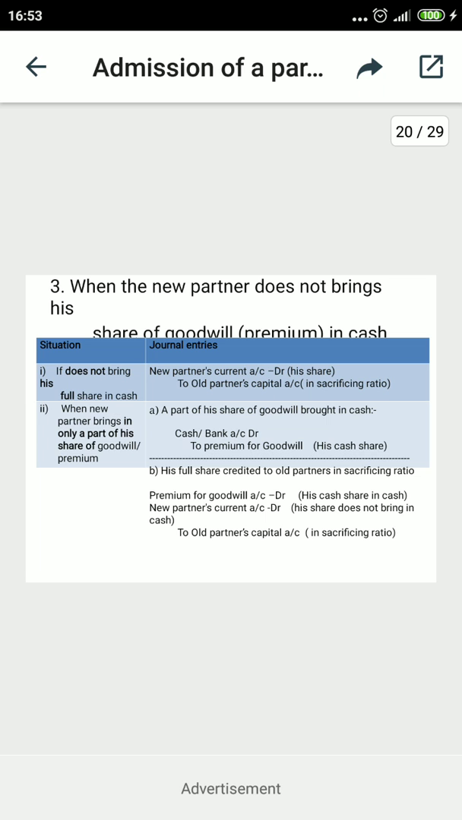Only the person who was sacrificing can get the amount of goodwill. So I think this is clear. Again, when goodwill is brought in cash into the business, then cash to premium and premium to old partners. But when it is not brought in cash, then the new partner's current account is debited, and the old partners' entry is passed. So this is the combined entry of both aspects. I think the methods are clear to you now. You have to practise from the book exercise, and thank you.